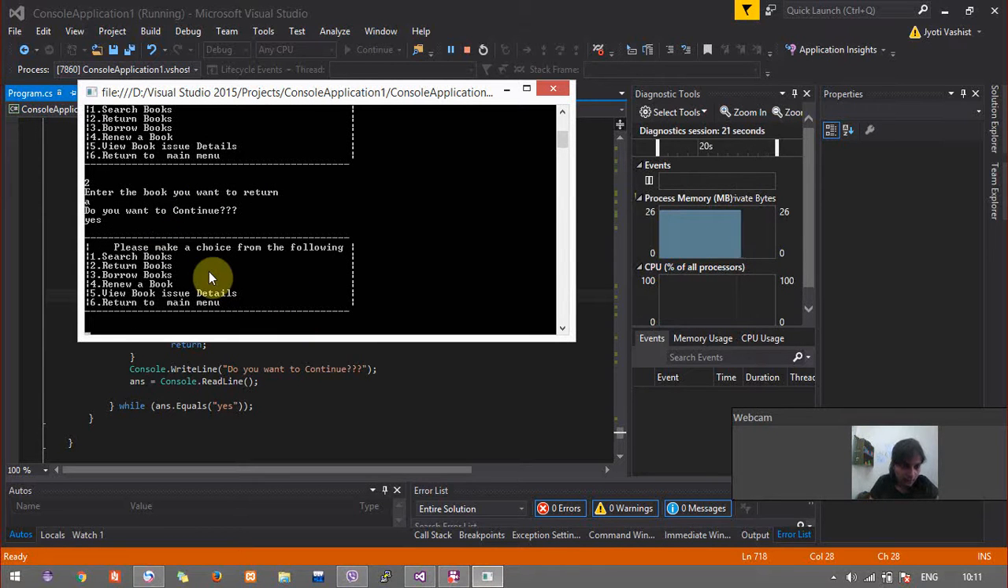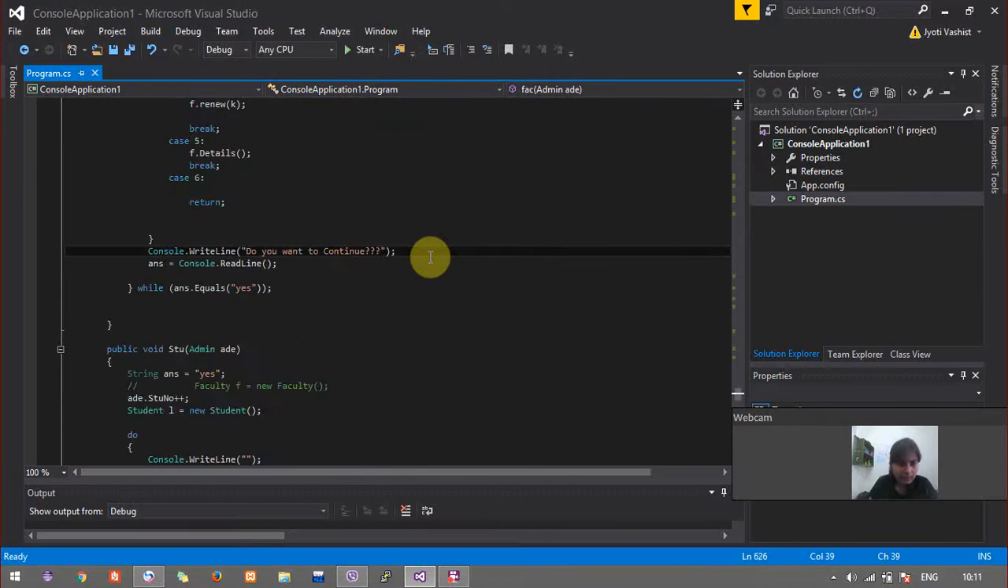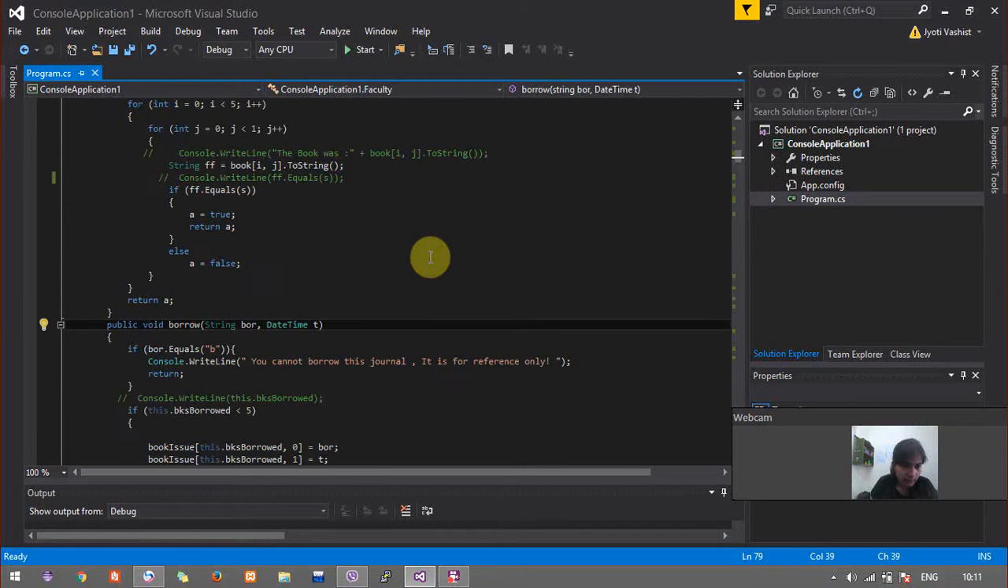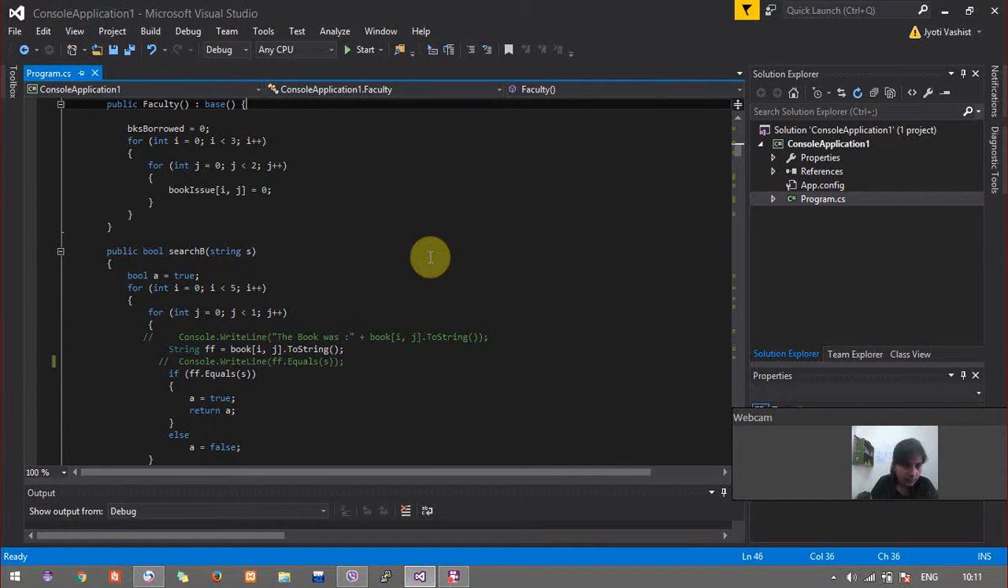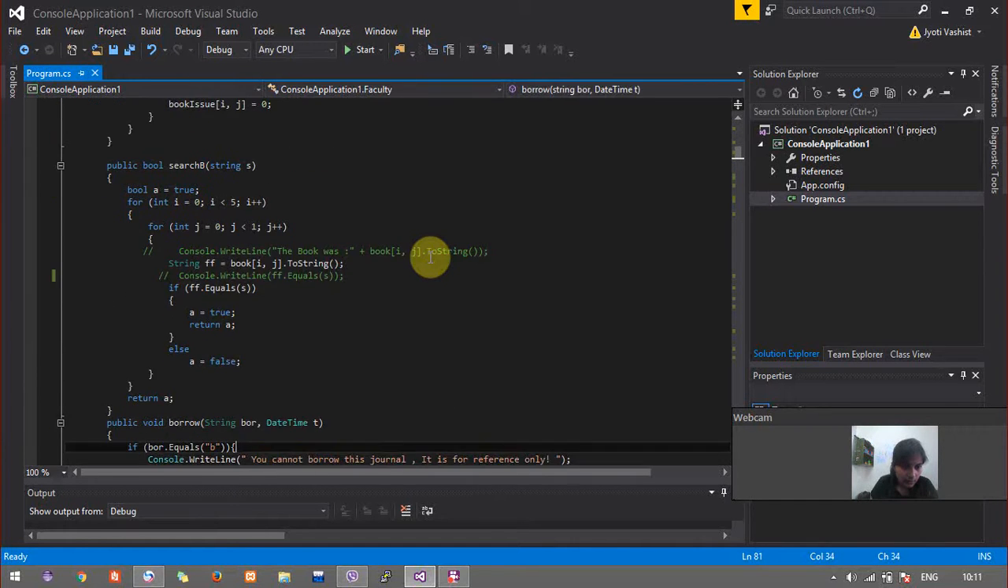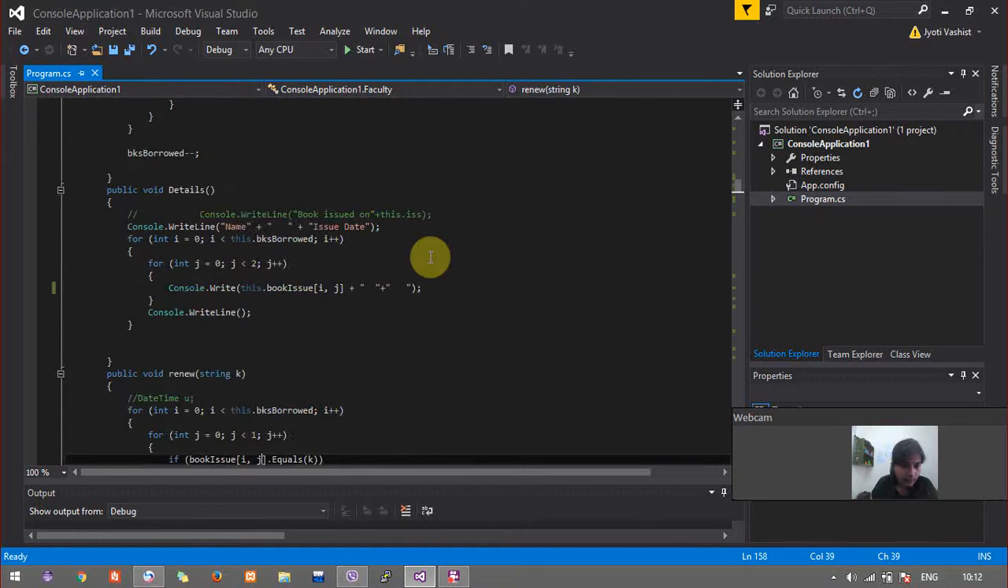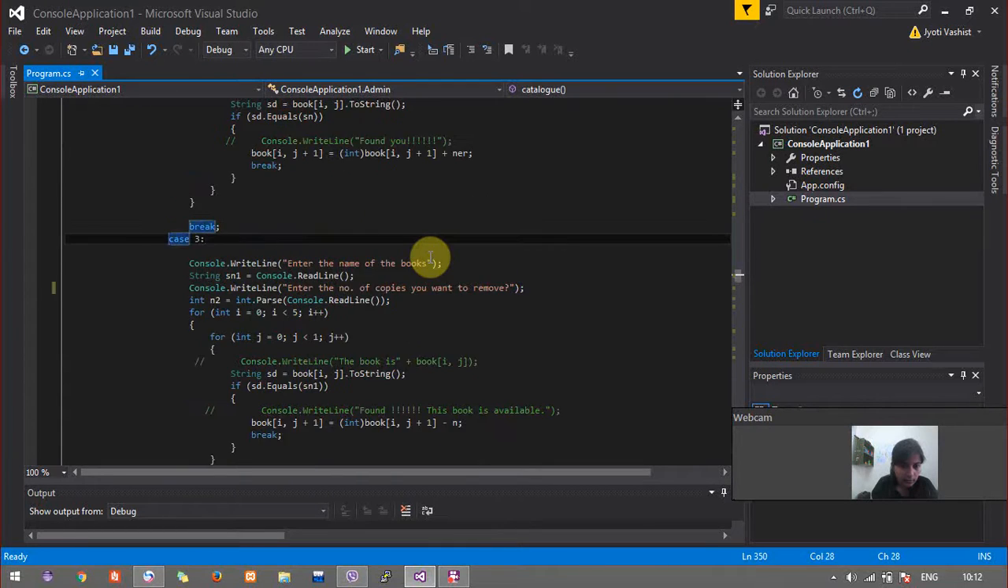And then, okay, it doesn't show me any message. So let's see what went wrong here. I'll close it and go to the faculties search. Where is faculties? Yeah, this is the faculty. Okay, so here it returns A, it returns true and false. So it returns the value, and then I see this.